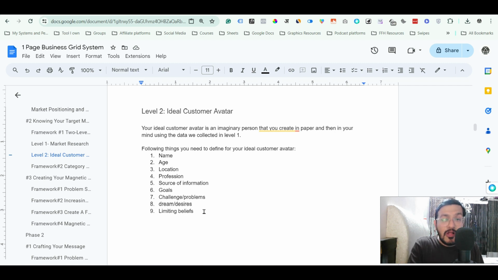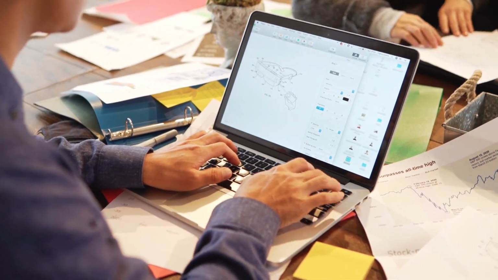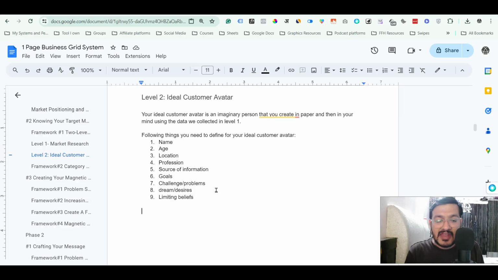This information is also useful, but the things that I am talking about are the things that will help you to actually go into very deep things about the person, and it will help you to refine your messaging very well. It will help you to create a product that is actually going to help them a lot, and help them to achieve their goals. So these are the 9 crucial elements of an ideal customer avatar,